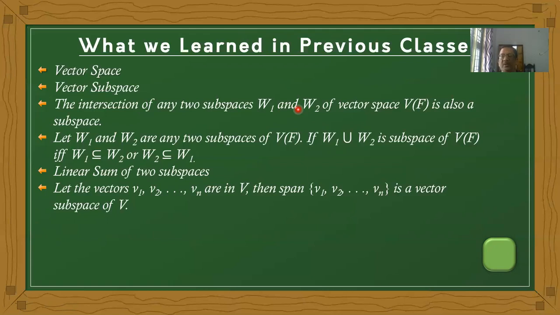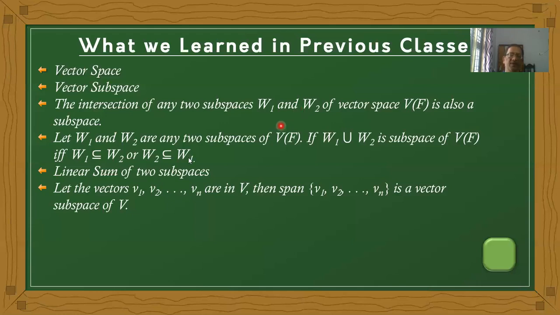For example, in R3, the XY plane, YZ plane, ZX plane, X axis, Y axis, and Z axis are all subspaces. The intersection of these 6 subspaces is nothing but the origin, the null space. In the same manner, the intersection of a family of subspaces is also a subspace.